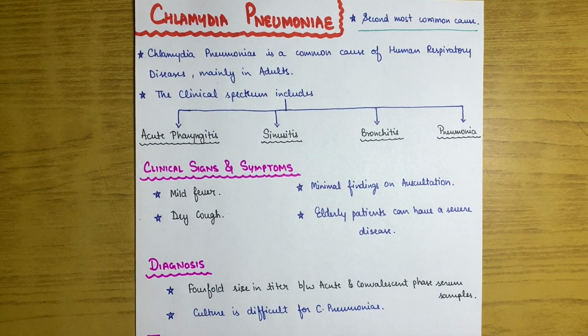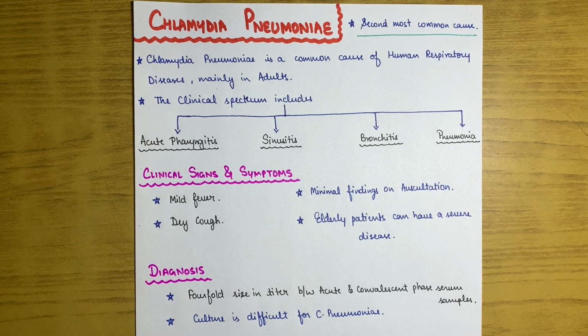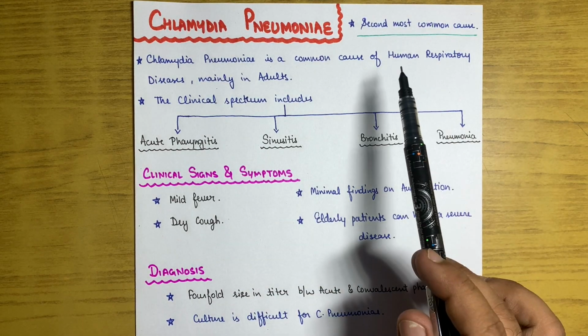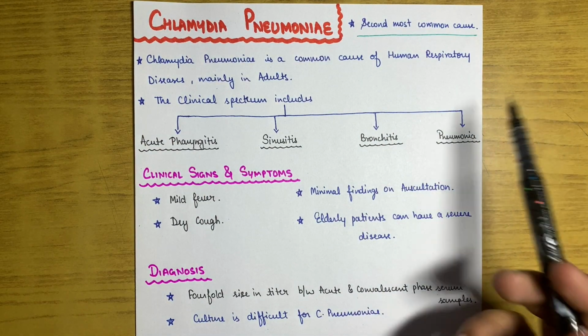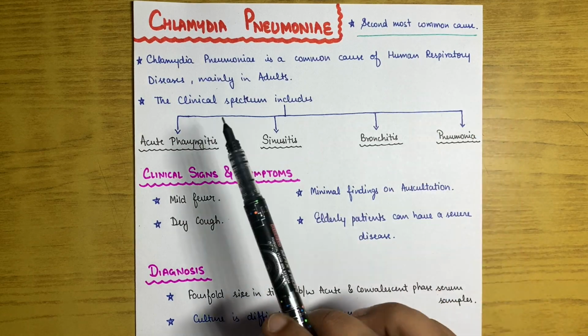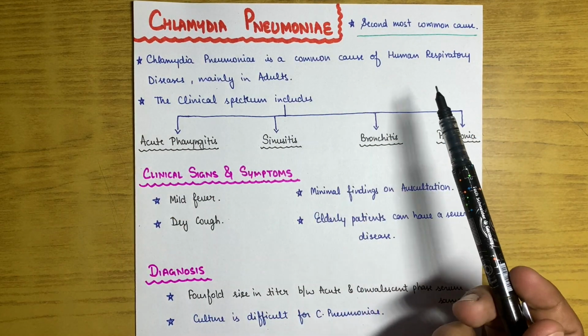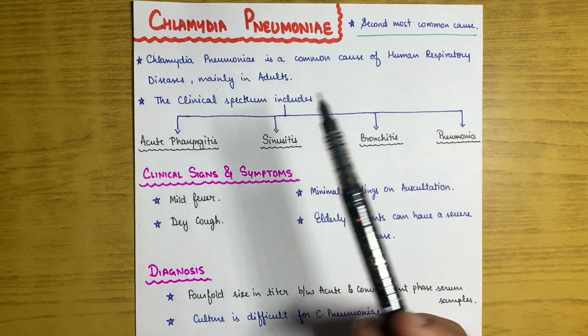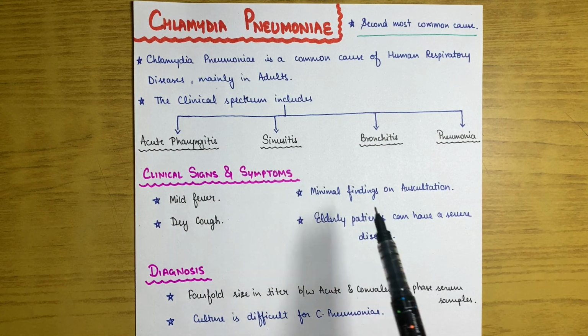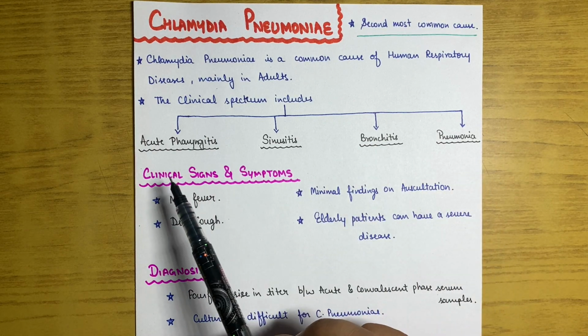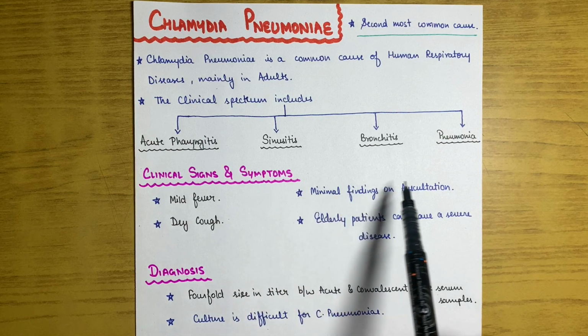Now we will move on to Chlamydia pneumoniae. This is the last in the triad of the most common causes of atypical pneumonia. First we read about Mycoplasma pneumoniae, second Legionella species pneumonia, and now Chlamydia pneumoniae. It is the second most common cause of atypical pneumonia, while the most common cause is Mycoplasma pneumoniae. Chlamydia pneumoniae is a common cause of human respiratory disease, mainly in adults, and its clinical spectrum includes acute pharyngitis, sinusitis, bronchitis, and pneumonia. So the bacteria causes all these 4 diseases in human beings.